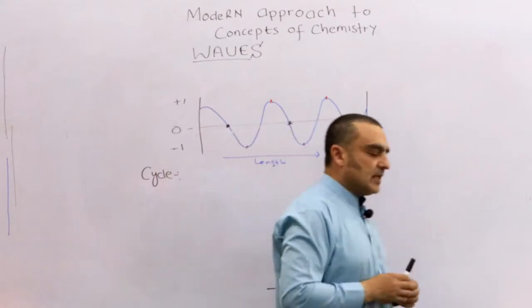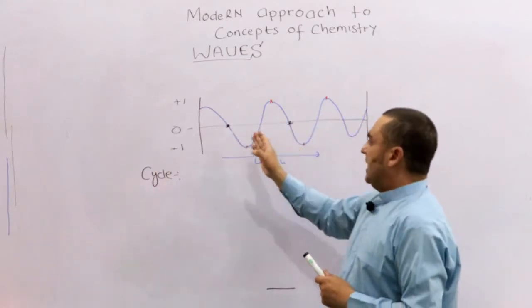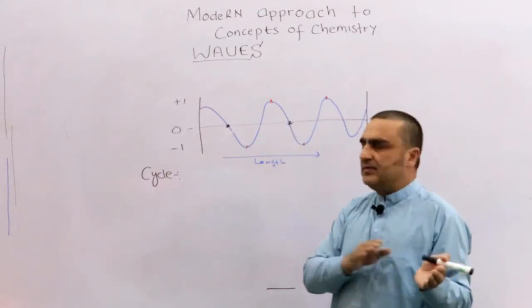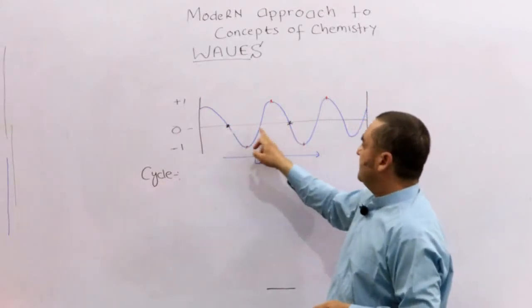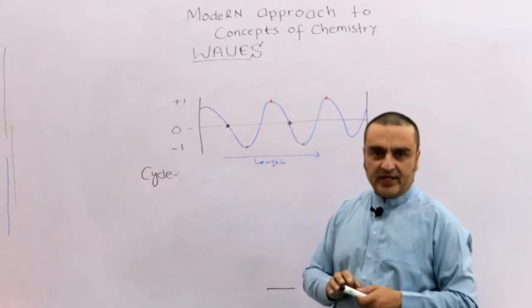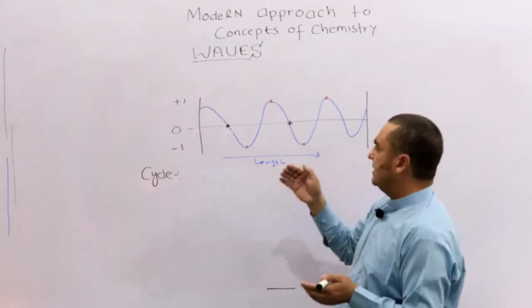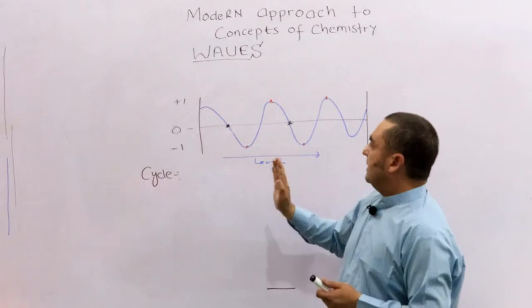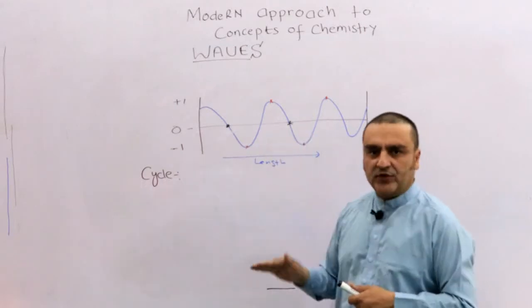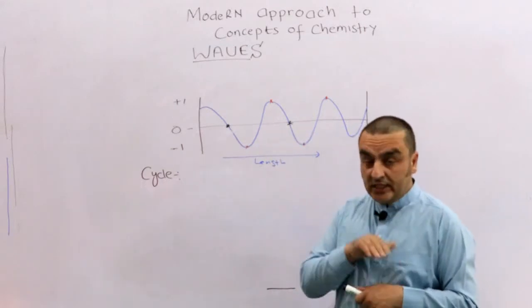Okay. So what is a cycle? A cycle is an interval. It is just an interval. Okay, you can say that it's an interval, or you can also say that it's a periodic repetition of the same point in a wave.